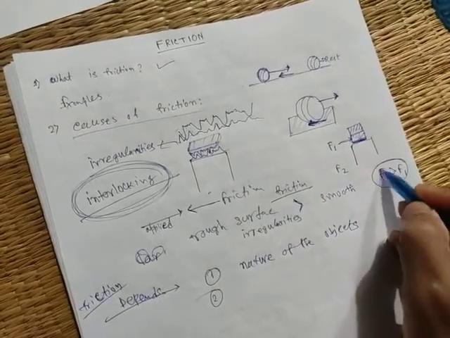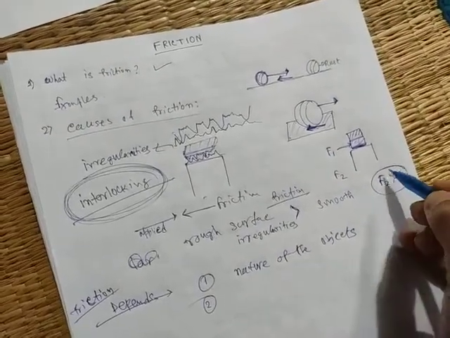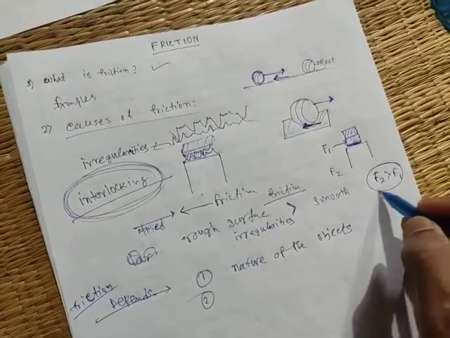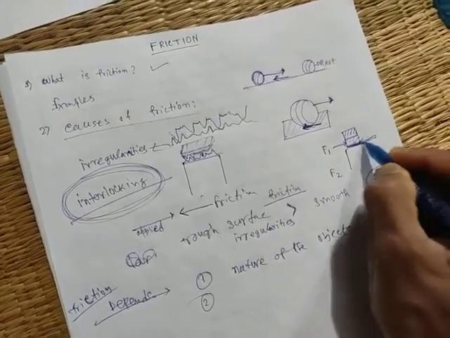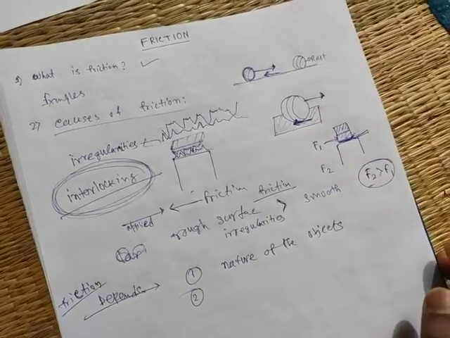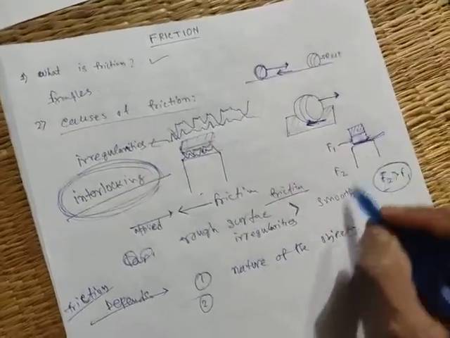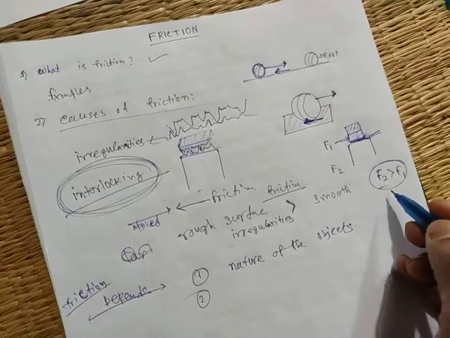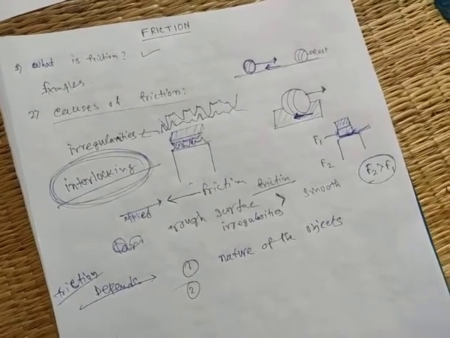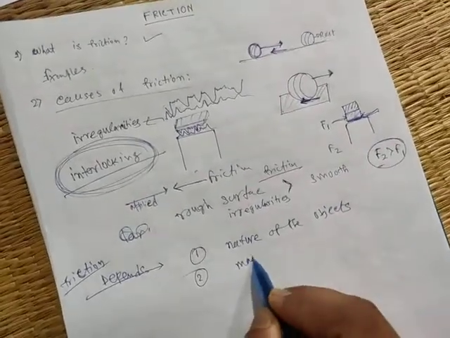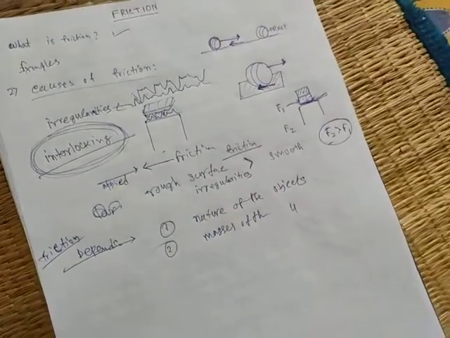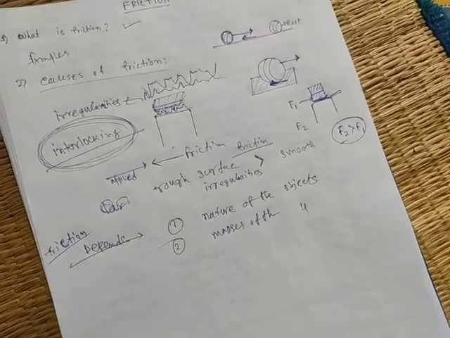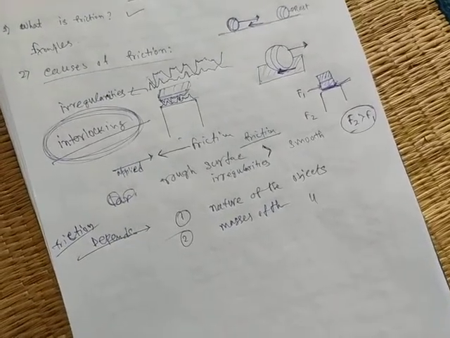If F2 is greater, then the friction in this time is also greater. Friction is the opposite force, obviously. So we can say friction depends on the mass. Friction depends on the masses of the objects. Understand how?